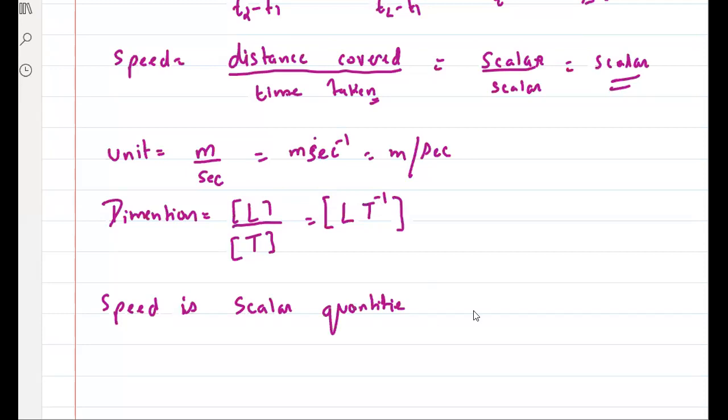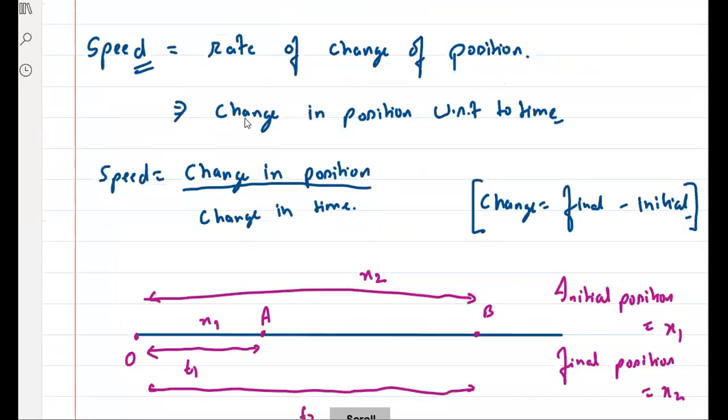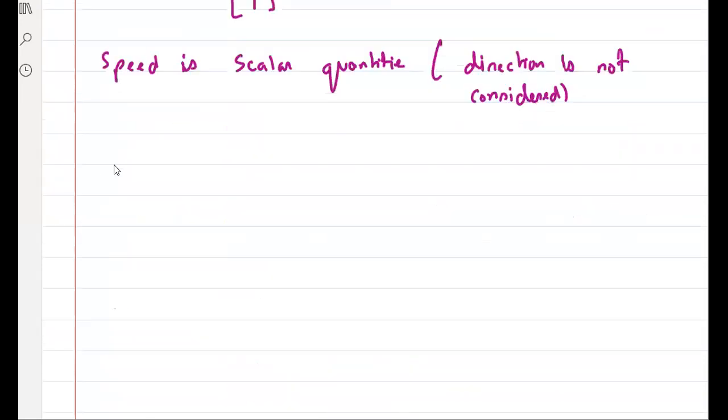Direction is not taken, is not considered. ठीक है? सबको समझ में आ रहा है ये चीज? I'll just share this link, share this notes, don't worry. पूरे notes share करेंगे.